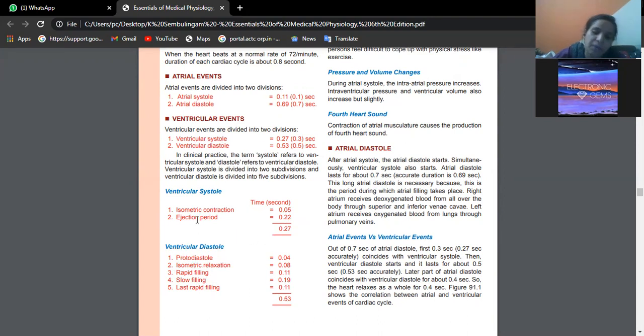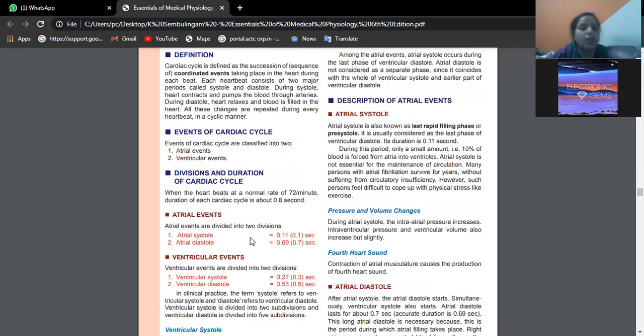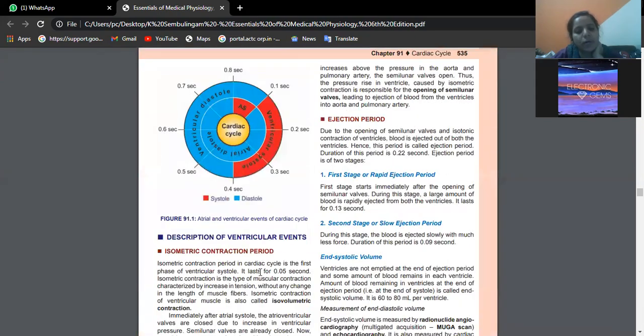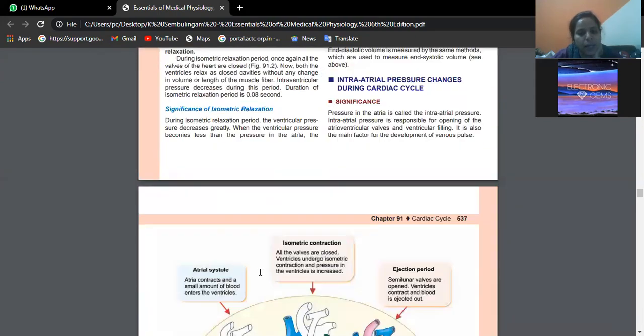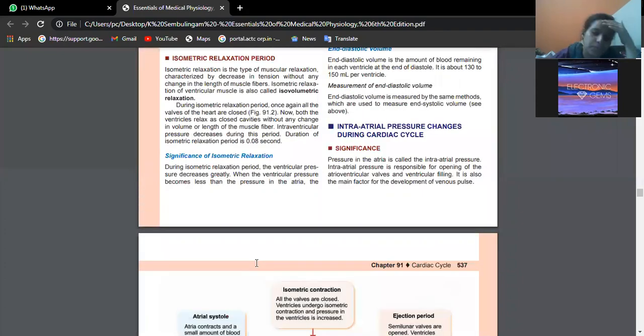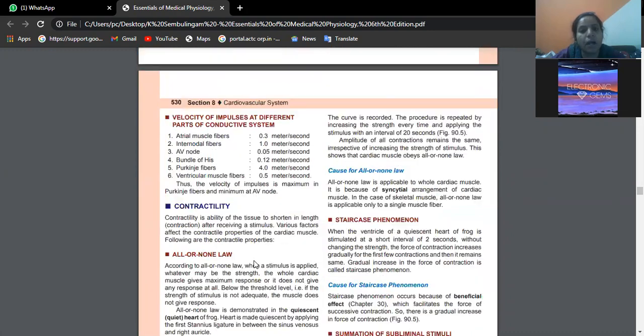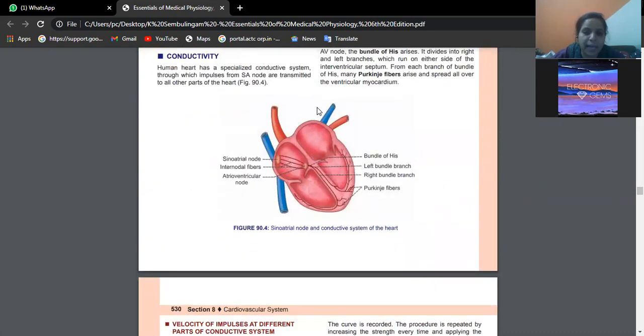Now each event we are going to elaborate in detail. Before that, I will take you to a very good picture of the heart so as to understand the cardiac cycle better, and then we will come back to this picture. I'll take you to another chapter to check that diagram of the heart. This diagram shows the conduction system of the heart. The pacemaker of the heart is situated in the right atrium at the opening of the superior vena cava, that is the SA node.